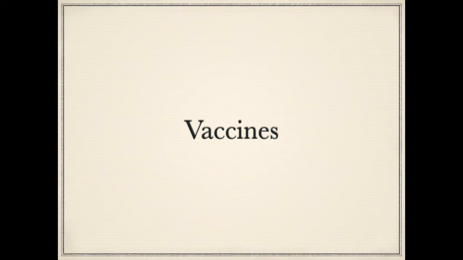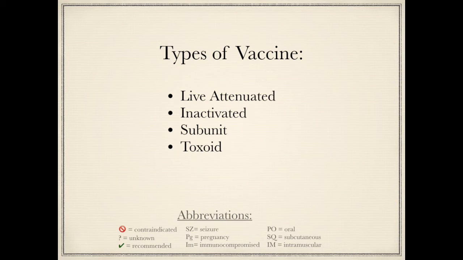Here we go. The contraindications that are true for all the vaccines are a previous allergic or anaphylactic reaction to the vaccine and a current severe illness with a fever. Any illness with a fever, not just the URI. There are 4 types of vaccines: live attenuated, inactivated, subunit, and toxoid. Combination vaccines are a mixture of subunit and toxoid, like the Tdap.